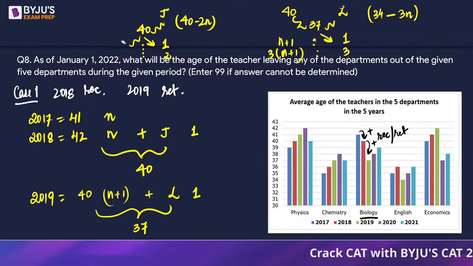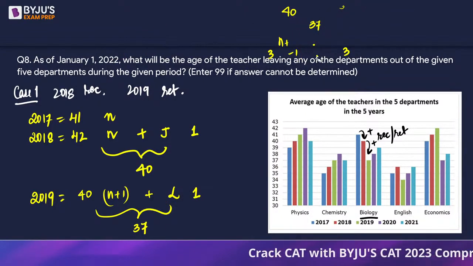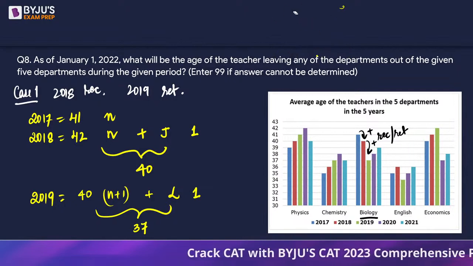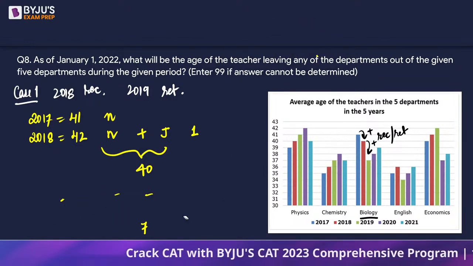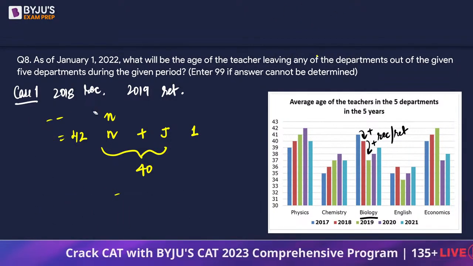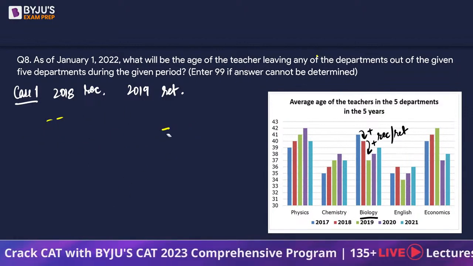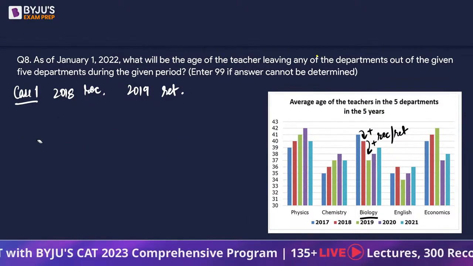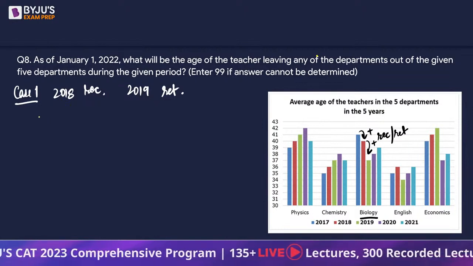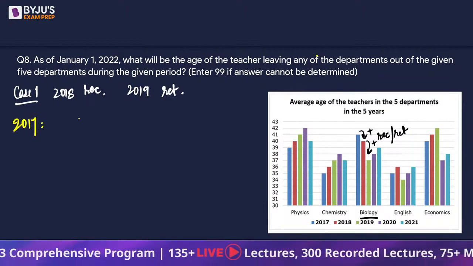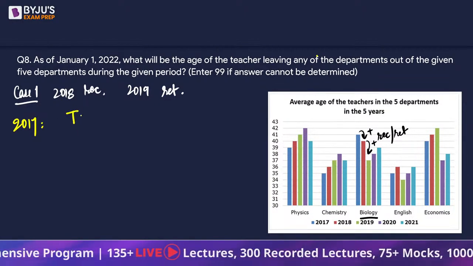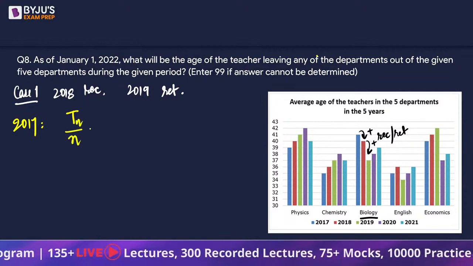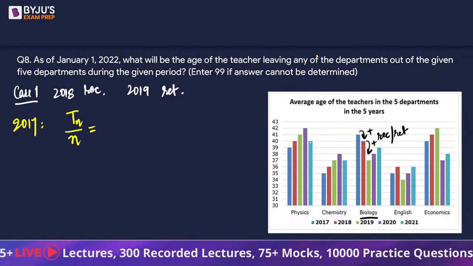Let's do one thing, let's not use allegation. Using allegation, obviously we are not able to get the value, right? Let's use weighted average logic. Maybe that will give us something to minimize, maximize, integral value, something will work out. So in the year 2017, the total age of n people divided by n people is given to us as 41 years.